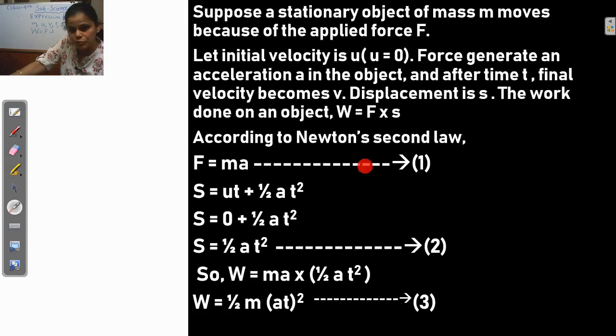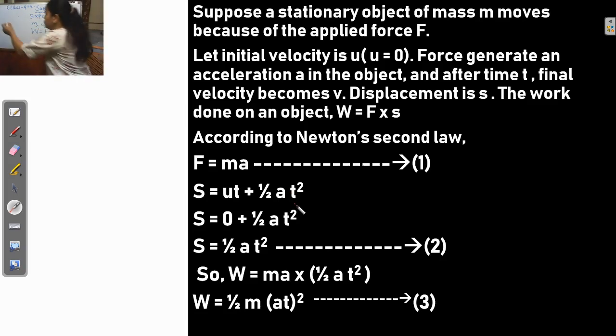So this is your first equation. In the work done W equals Fs, we have to find the value of F and the value of s from the other formulas. F equals ma according to Newton's second law, and s equals ut plus half at square. We have the three equations of motion.